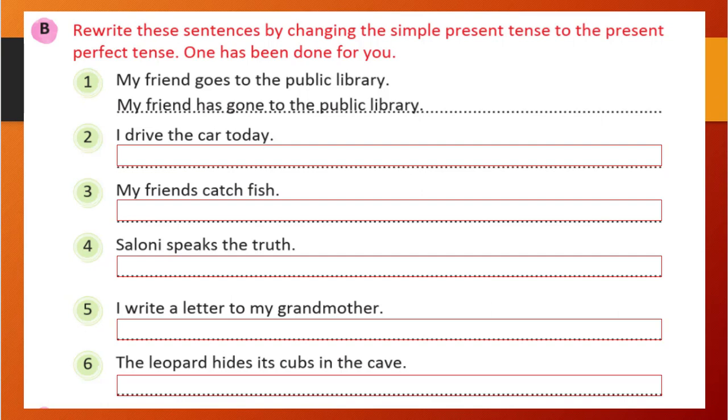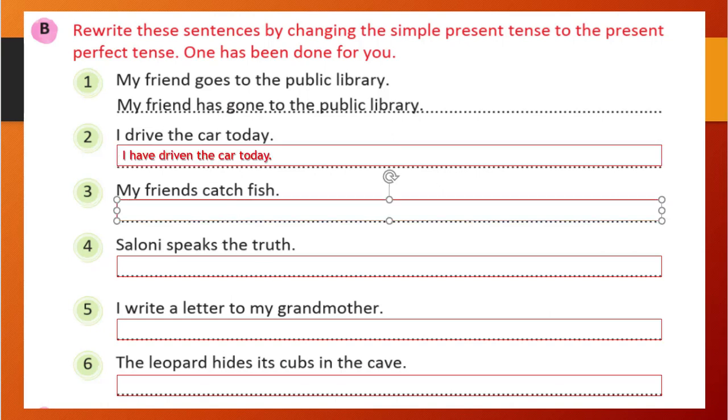Correct? You see here how it is written. My friend is there, that will remain the same because it is the subject. Goes is showing the action of the verb, right? So it will change to has gone. That is our formation: have or has plus third form of the verb, has gone, and the remaining to public library stays. Similarly, I drive the car today. So I have driven the car today. In the place of drive, we will write have driven. Right? This is the correct answer.